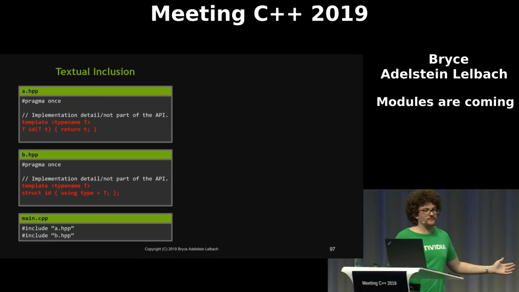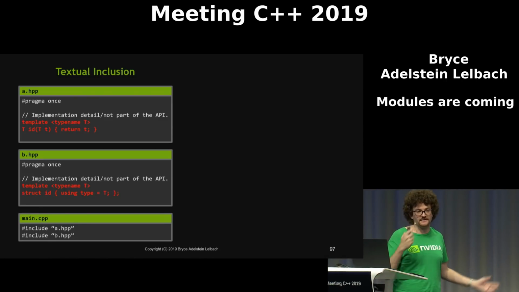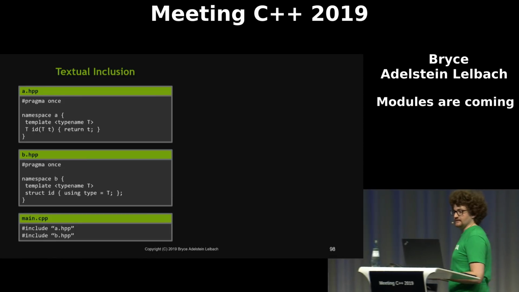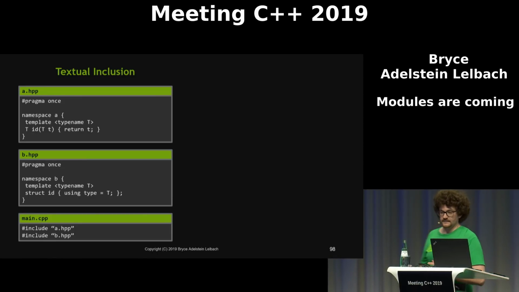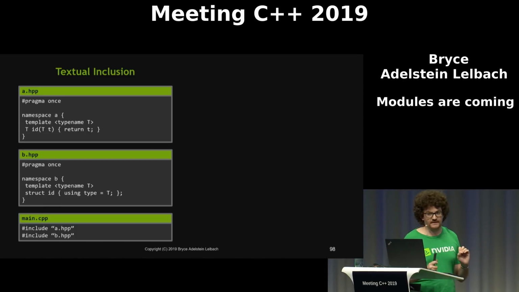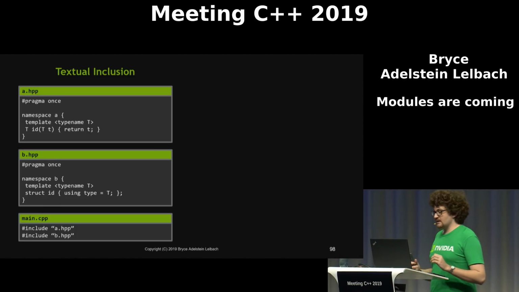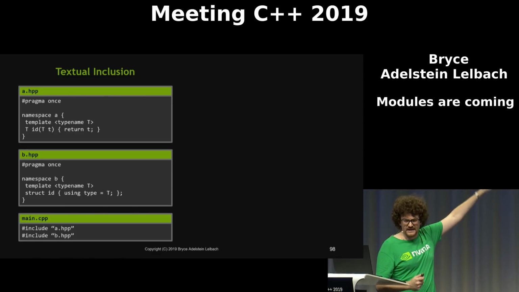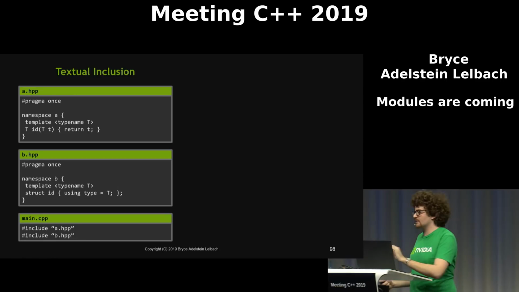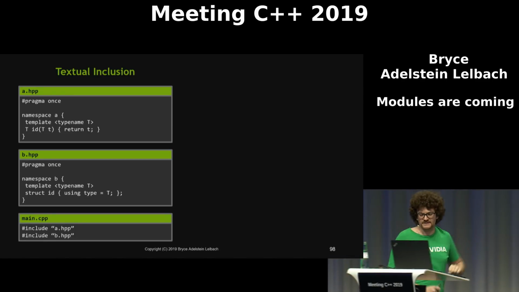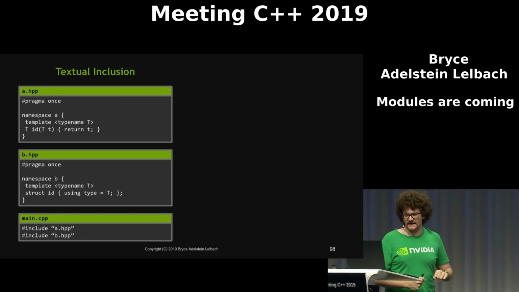Okay, so you might be thinking, well, this is an easy problem to solve. Don't define things at global scope, right? We should just put these things into namespaces, and then this solves our problem. But the thing is, namespaces do not provide us with true name encapsulation. And also, putting these things into the main namespace for our library might send the wrong message to users. It might give the appearance that this thing, which is an implementation detail, is part of our advertised interface.